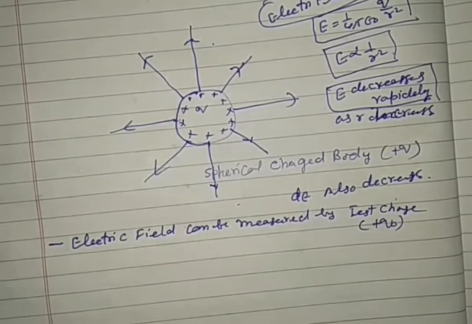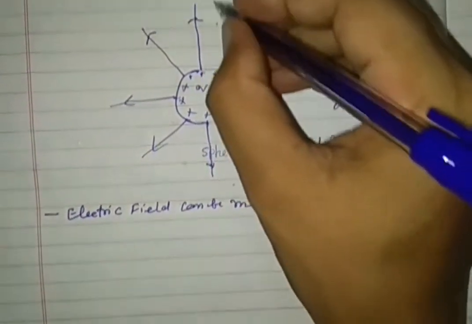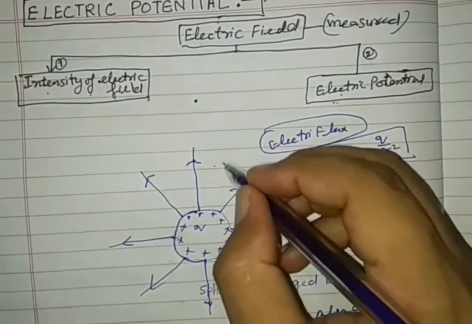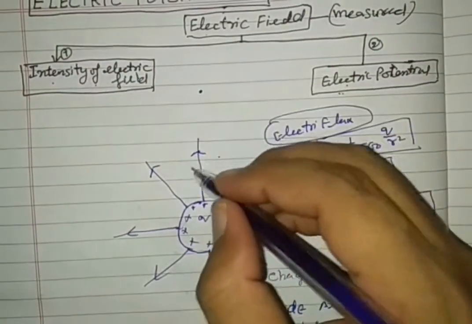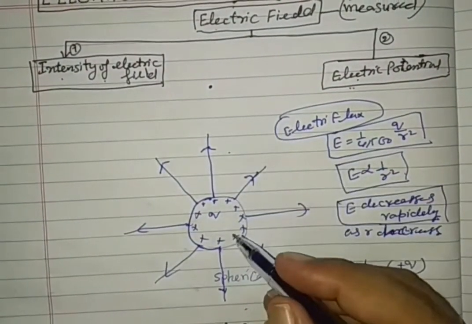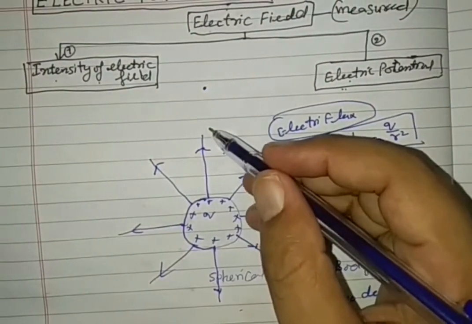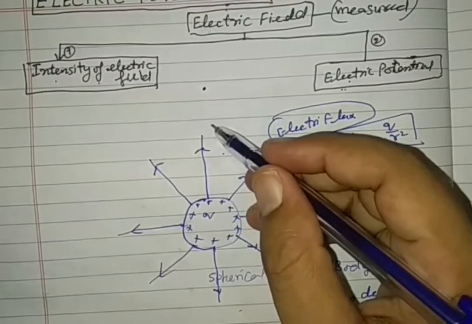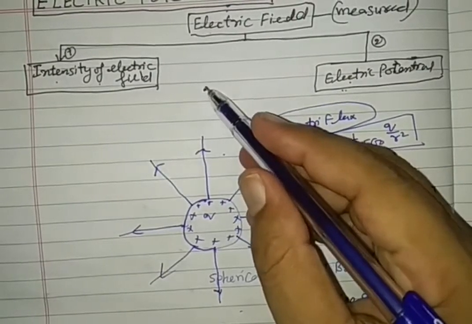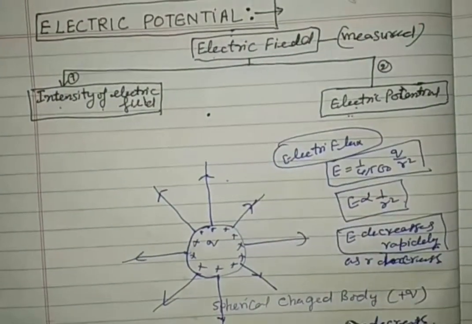Plus Q0, a very small positive charge. When in this field we keep a test charge somewhere, the test charge has a positive charge, this body has a positive charge, so an electrostatic force of repulsion will act. It will influence the test charge to move further away.